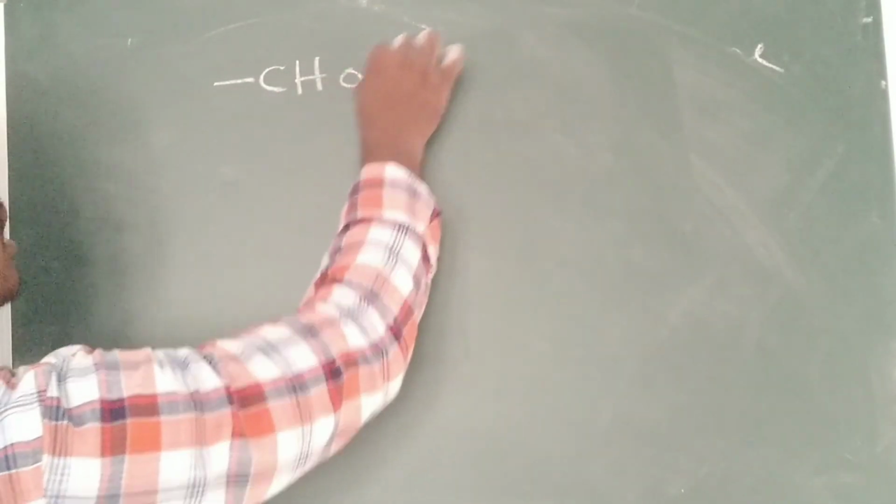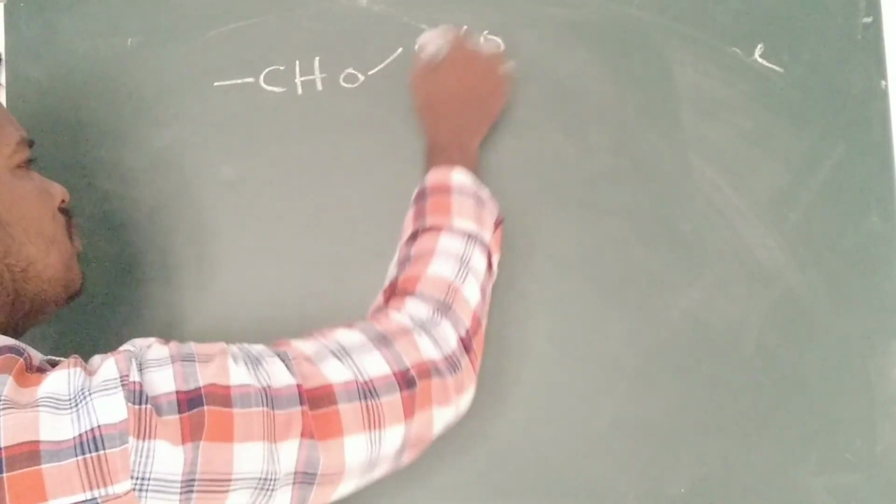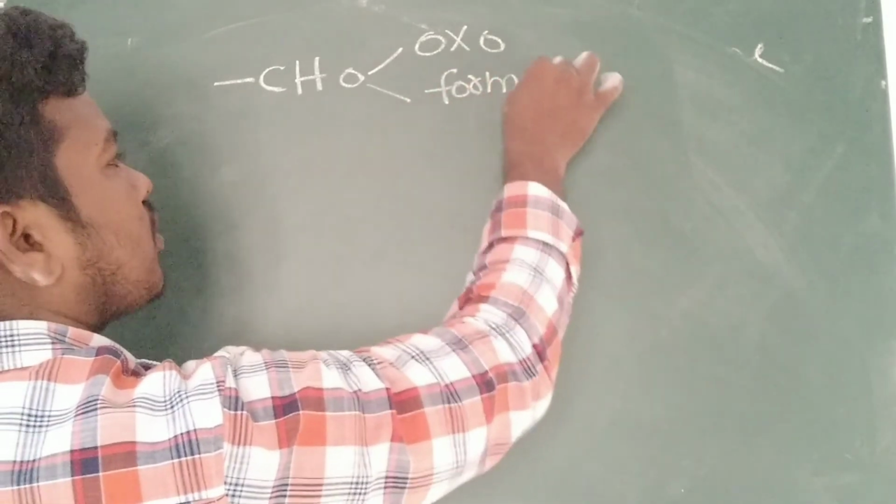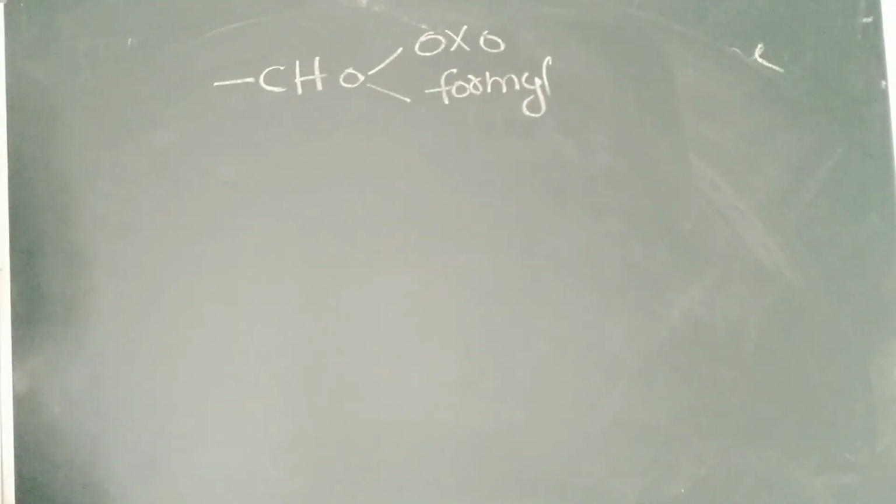So second example you can see. Just now we have learned when we have to use formyl, when we have to use oxo. Which function group? CHO. When we have to use it is treated as CHO, oxo, same formyl. Suffix only I am talking, not the prefix.